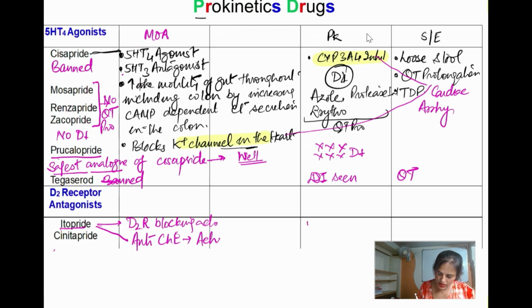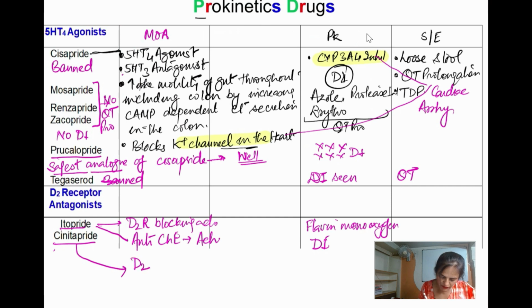And another important thing is they are metabolized by flavin monooxygenases. No involvement of cytochrome P450. So there is no drug interaction they are seen with this group of drug. Cinetopride, this is also, there is no drug interaction that is seen with this.